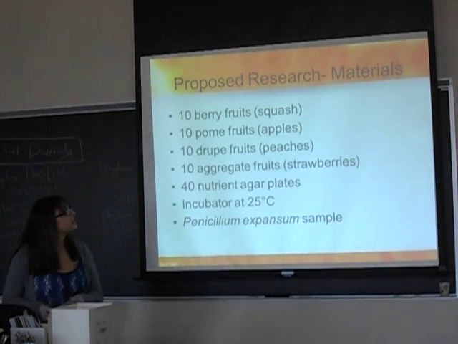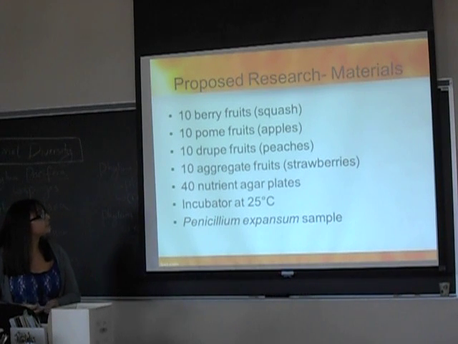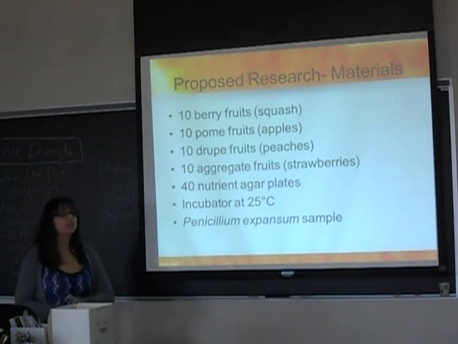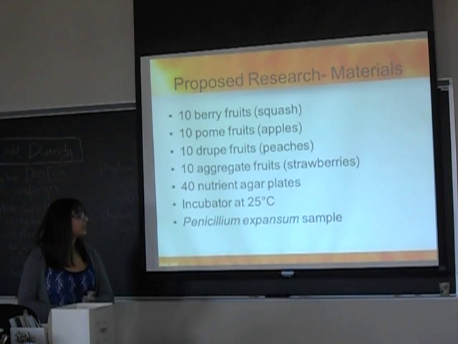So the materials for this proposed research would be 10 berry fruits, specifically squash, 10 pome fruits, which would be apples, 10 drupe fruits, which would be peaches, 10 aggregate fruits, strawberries, 40 nutrient agar plates, an incubator at 25 degrees Celsius, and a sample of Penicillium expansum.